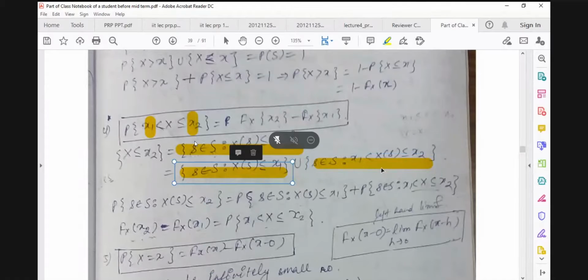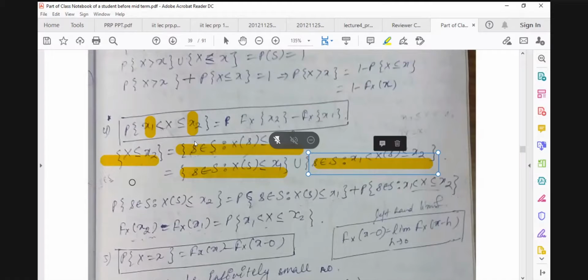So these two events are mutually exclusive, their union is equal to this event, and I can apply my probability measure to both sides.